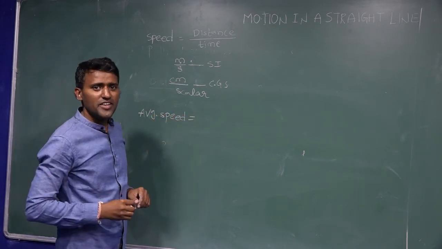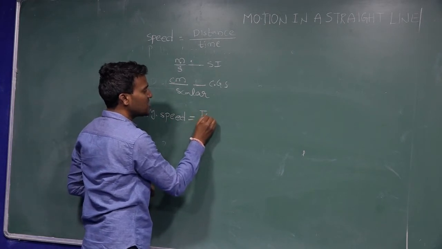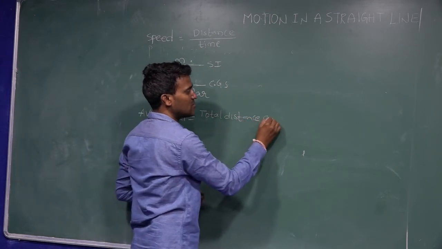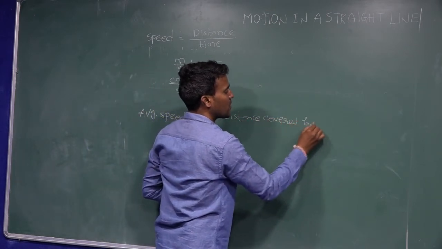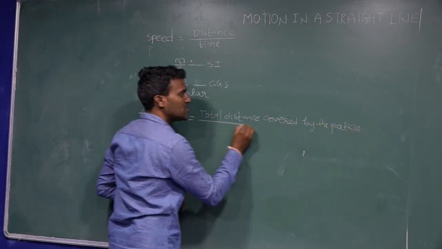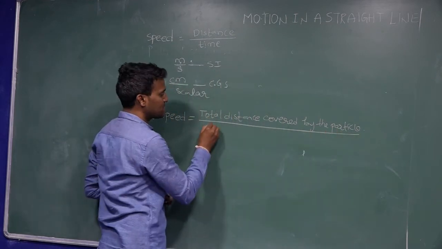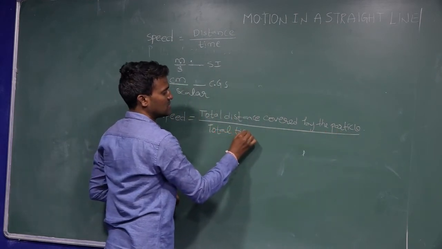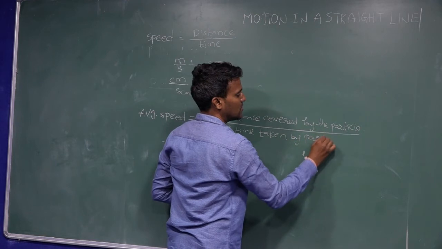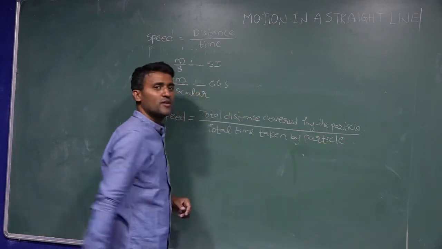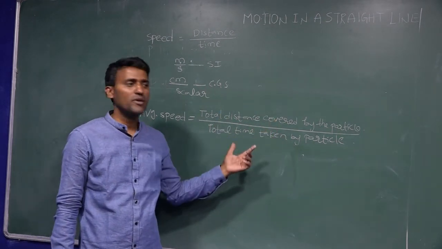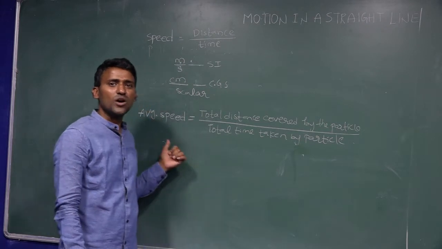Average speed is equal to the total distance covered by the particle divided by the total time taken by the particle. That is called average speed. Total distance covered by the particle divided by total time taken by the particle is called average speed.